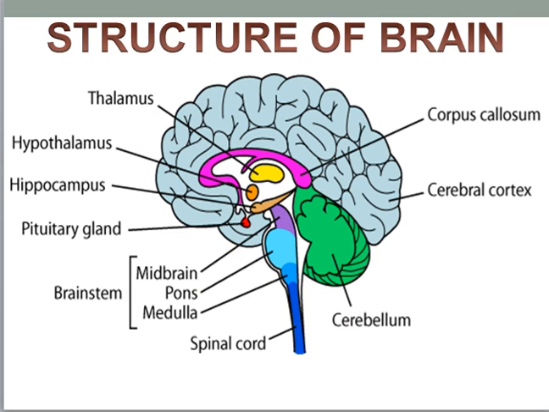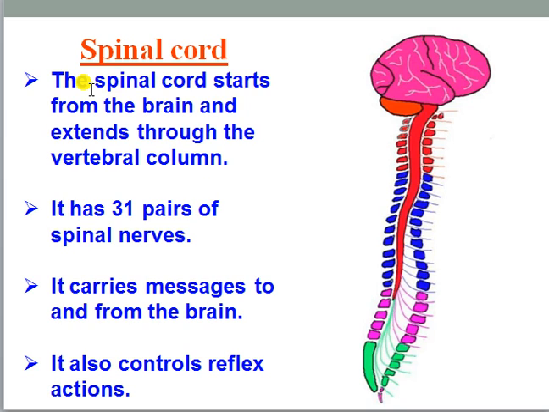I was just discussing the spinal cord. What is that? You can see here the spinal cord. The spinal cord starts from the brain and extends through the vertebral column, keep it in your mind, up to the lumbar vertebra. It has 31 pairs of spinal nerves which are projected towards both sides, and these nerves are distributed from the back side to each and every part of the front of our body. It carries messages to and from the brain.